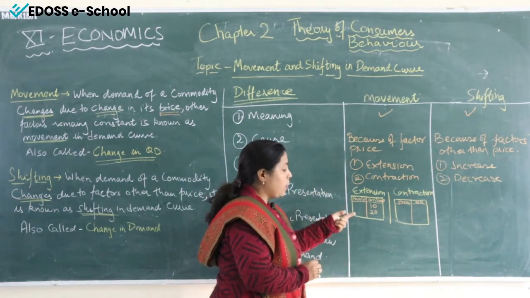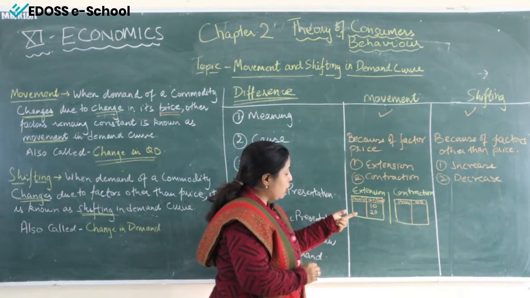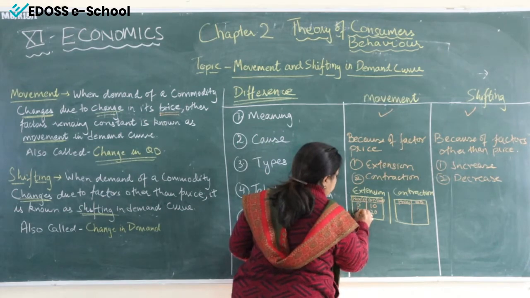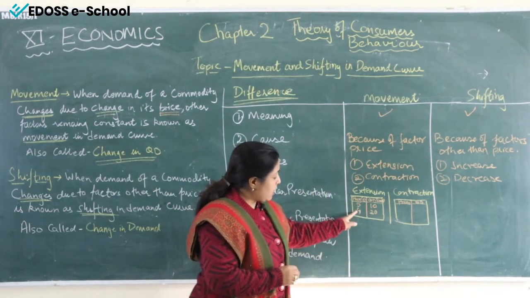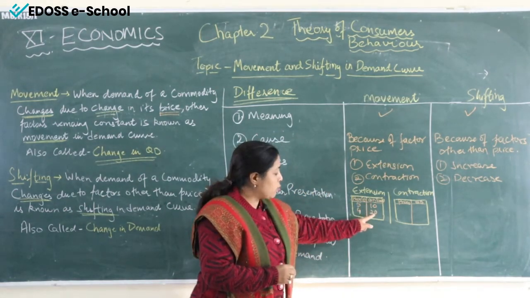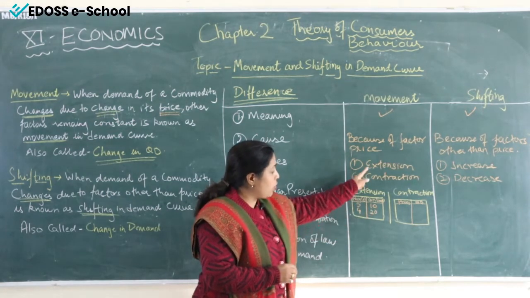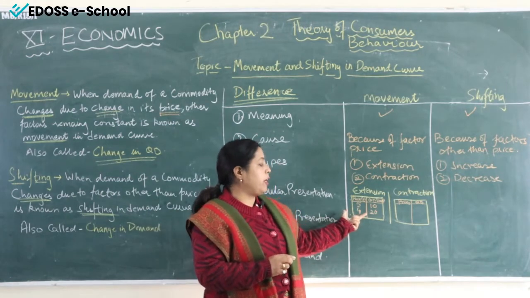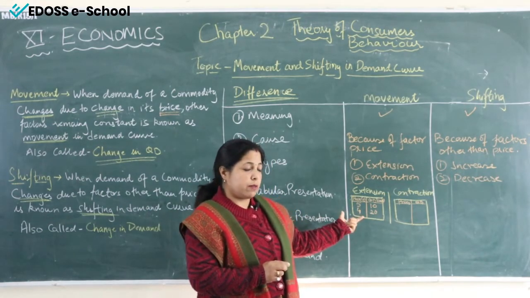Now when demand increases, why does it happen? When does it happen? It happens when price falls. So suppose the price is 5 and the price is 4. So price has fallen down and demand has gone up. This situation is known as extension. So this is how we can frame a table and we can express it.